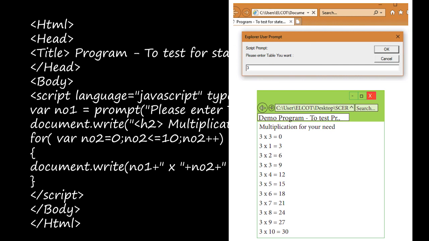If you're having a laptop, you can just type the HTML code in notepad and you can save it with .html in the name. You can give any one name .html and you can save it. After that, you can open it in the browser. You can double click and open it, and in the browser you'll get the output. Okay. So you just try it out.